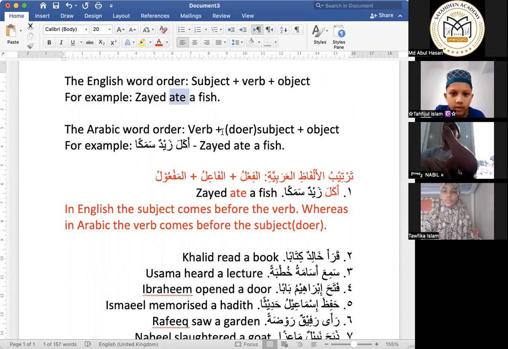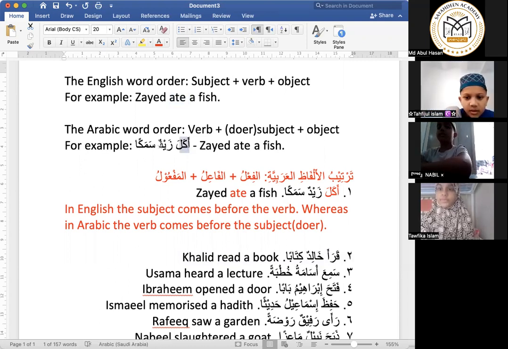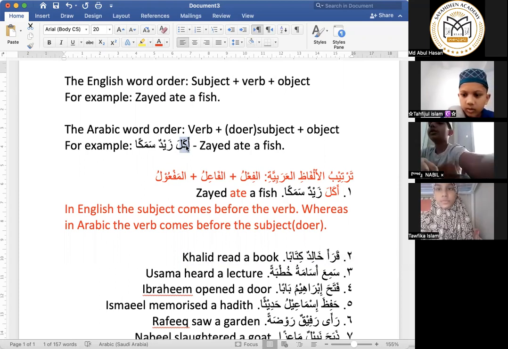The Arabic word order is verb plus subject, and this subject has to be a doer, which we call fa'il in Arabic, plus object. For example, akala zaydun samakan, Zayed ate a fish. So in this Arabic sentence, akala is the verb which came first, and then after that we have Zayed, which is a subject, which is a doer subject. It does something, it does eating here. And then samak is the object.